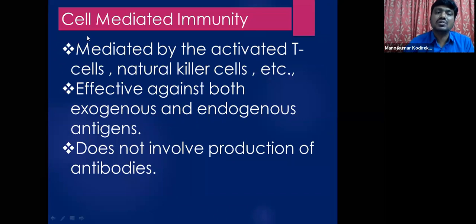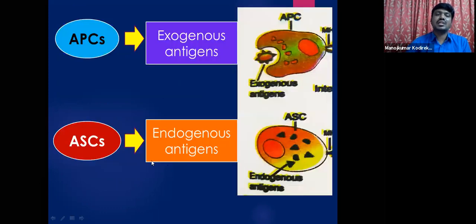Coming to the other type of immunity, that is cell mediated, as the name itself implies, this is mediated by the cells. Hence this is called cell mediated immunity. So this is activated by T cells, natural killer cells. This is effective against both exogenous and endogenous antigens. As I already mentioned, exogenous means coming from outside, endogenous means within the body. And here in the cell mediated immunity, we do not see the production of antibodies. Antibodies are not produced during the mechanism of cell mediated immunity.